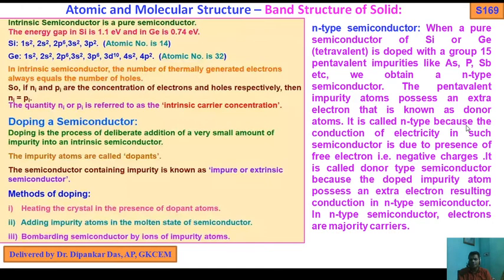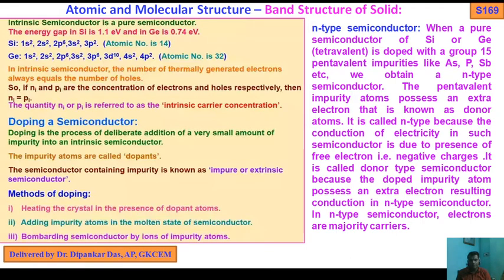It is called n-type because the conduction of electricity in such a semiconductor is due to the presence of free electrons, that is, negative charges. It is called a donor type semiconductor because the doped impurity atom possesses an extra electron, resulting in conduction. So in an n-type semiconductor, the electrons are majority carriers. Due to the presence of free electrons, these electrons can easily go from the valence band to the conduction band and show conductivity.